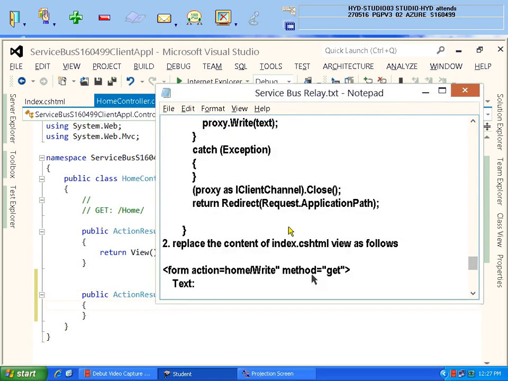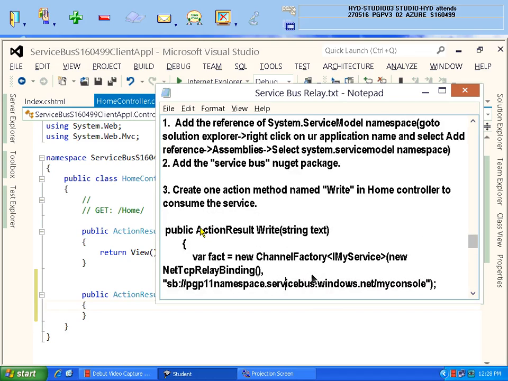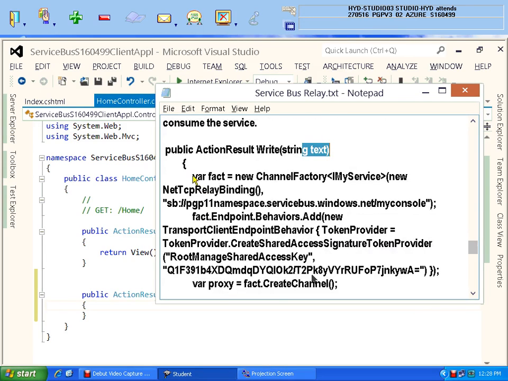Before I show all this, let me tell you what is the code that I am going to write for that function, okay? So can you see action result here? Right, in my example I wrote write message to server. I'm taking some text. Now I need to create one channel factory. You know, last class I told you what is channel factory, from where this is the interface. And see this interface, if you want to access it, what is missing in our work is you need to add the .dll file as a reference, which we missed.